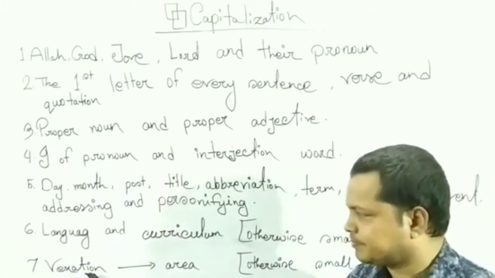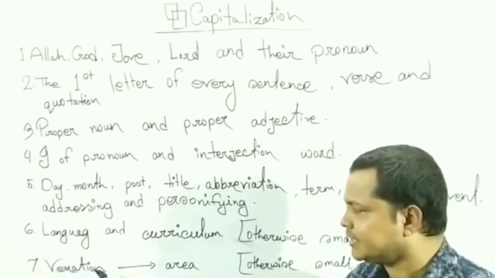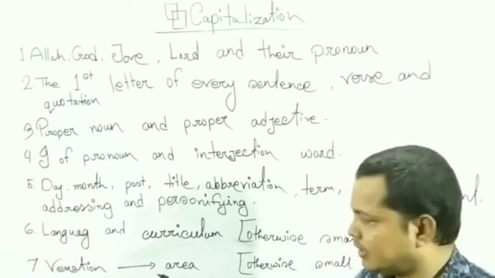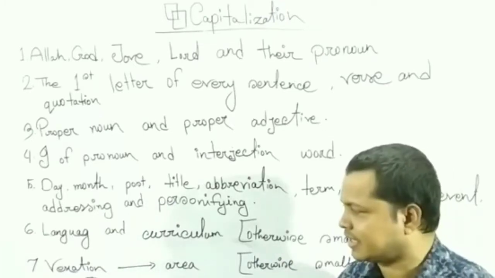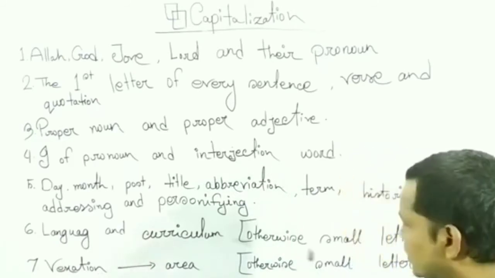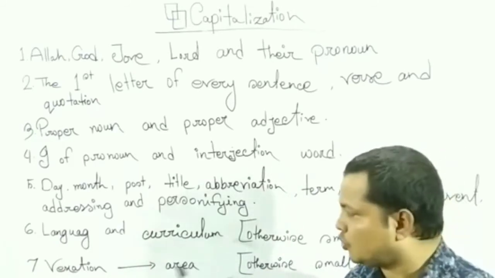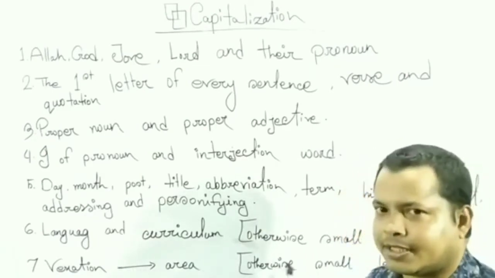Point of the compass. When direction is used as an area, in this case, the first letter of this direction will be in capital letter, otherwise a small letter. In that case, we don't use capital letter, we will use a small letter.